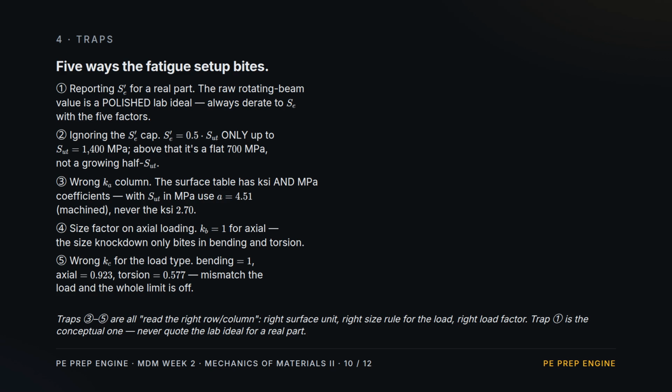Traps. 5 ways the fatigue setup bites. 1. Quoting the polished lab value for a real part. Always derate to the modified limit. 2. Forgetting the cap. Half the ultimate only holds up to 1400 megapascals. Then it's a flat 700. 3. Grabbing the wrong surface coefficient. Megapascals strength, megapascals column. 4. Applying a size knockdown to an axial part, where the size factor is just 1. 5. The wrong load factor. Bending, axial, and torsion each have their own value, and a mismatch throws off the whole limit.